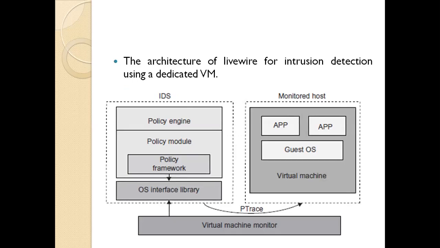What this says here is that the VM you are using contains an IDS. It contains a policy engine and a policy module, and the policy framework is also there. The IDS, not the monitored host, maintains the policy engine, policy module and policy framework, which can monitor events in the different guest virtual machines through the operating system interface library.